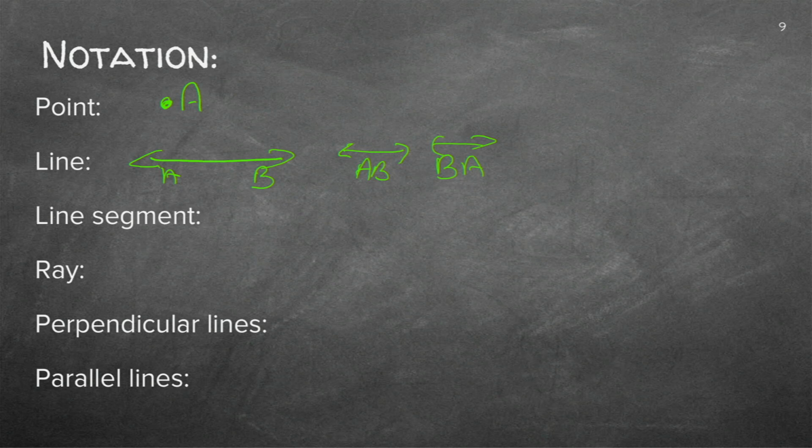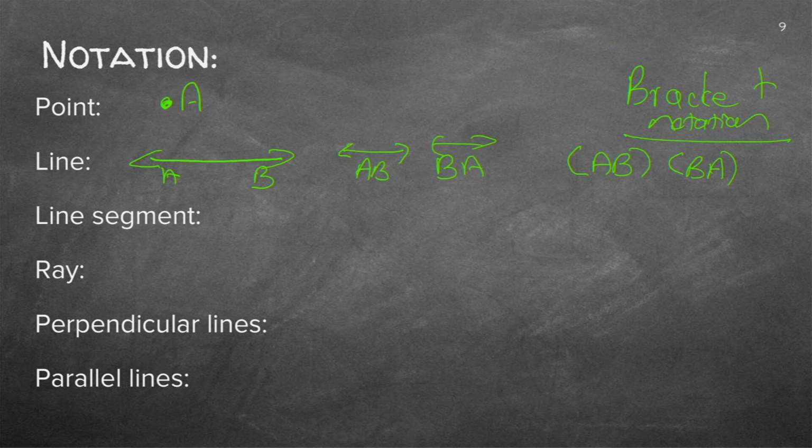And then there's another way to write this, and this is what we call bracket notation. So another way to write this is with a round bracket. If you write it like this, or you write it like this, it tells you it is a line.